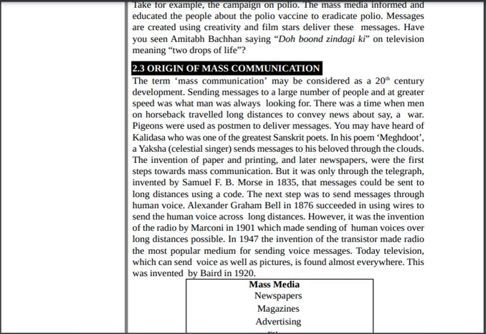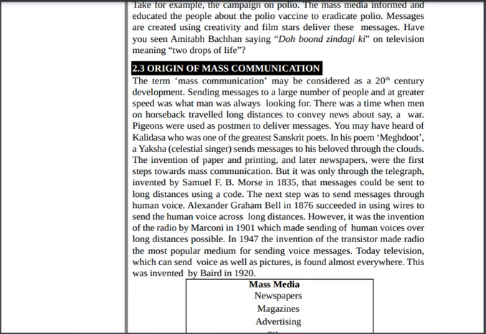The next step was to send messages through the human voice. In 1879, Alexander Graham Bell succeeded in using wires to send the human voice across long distances. So how did it start? First paper, then the newspaper came. After that the telegraph was there, and after the telegraph they invented the transmission of human voice, which succeeded over wire.